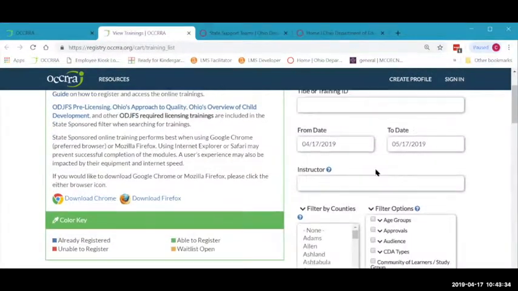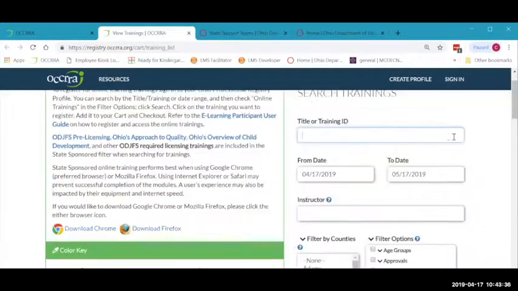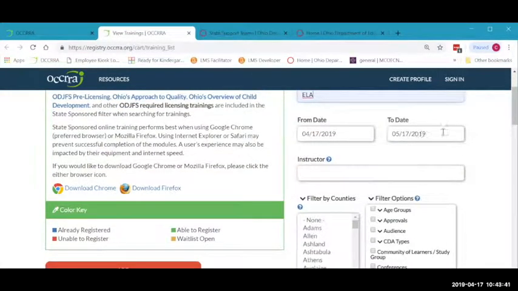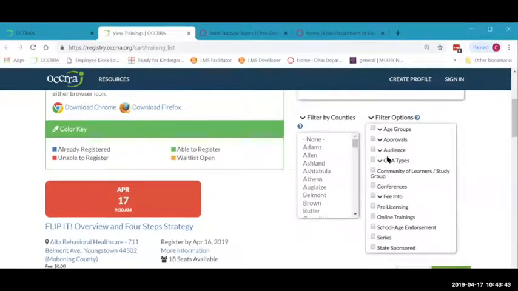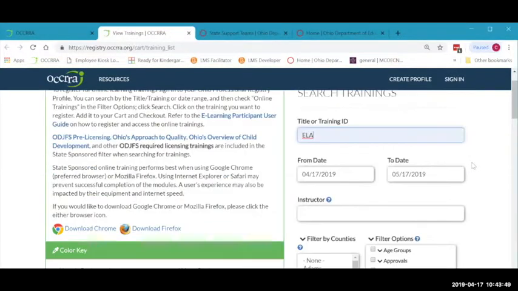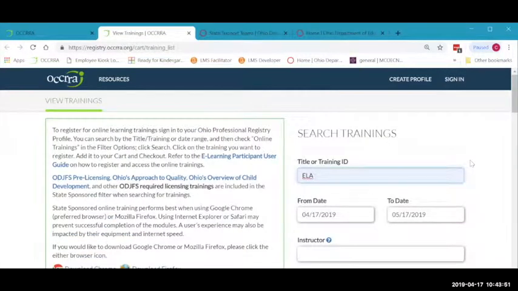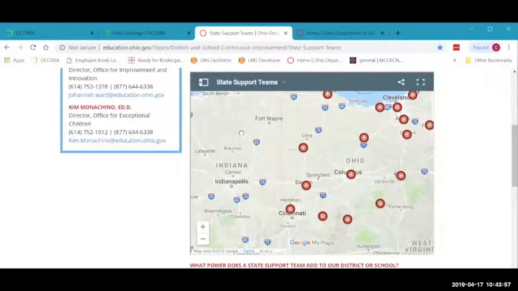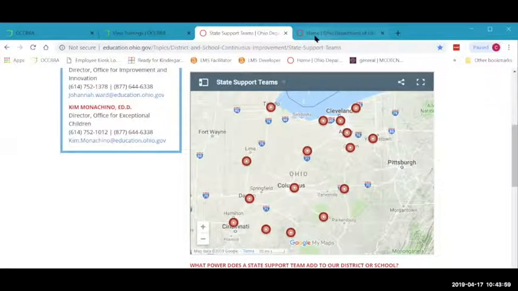What you do is just type in the training title. You can type in ELA, and then you have date parameters. You also have county filters as well as other filters. And then you hit search and you will find your trainings that are local for you. But again, we do recommend trying the state support team outlet first.